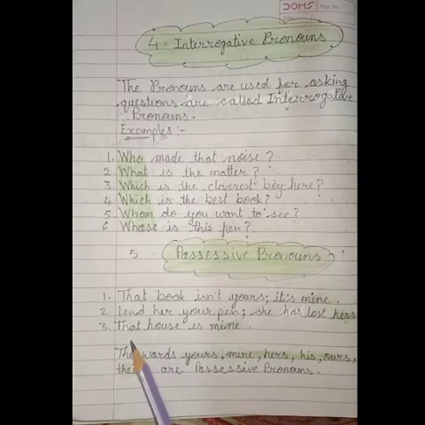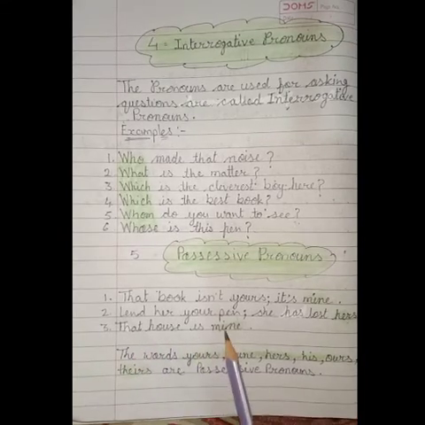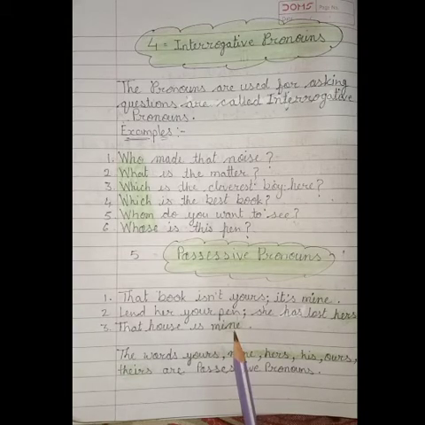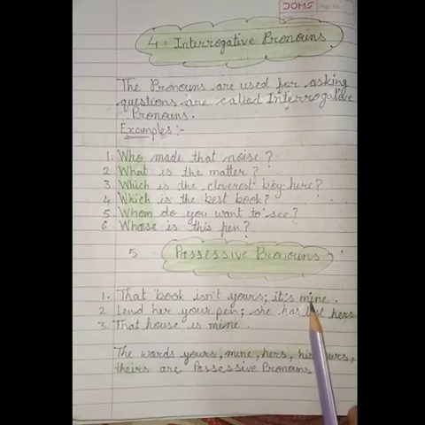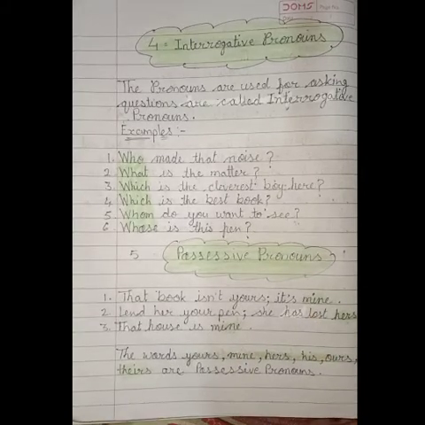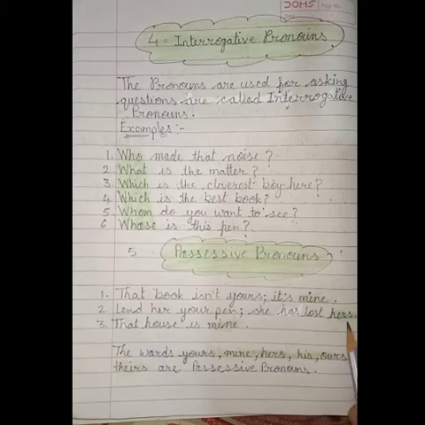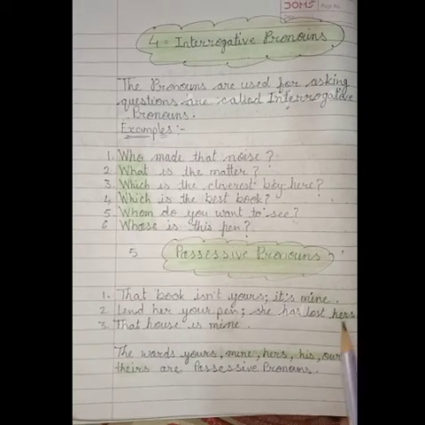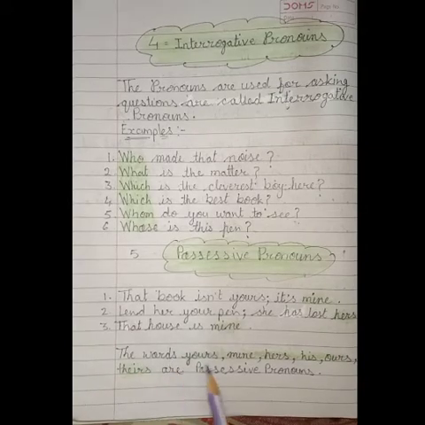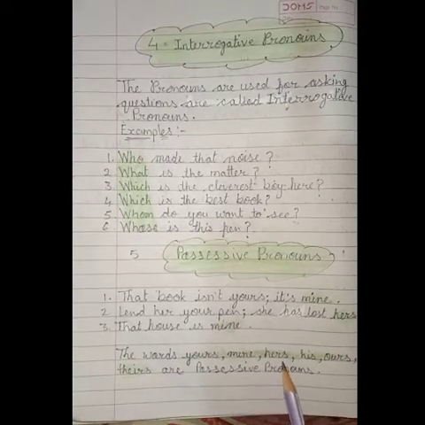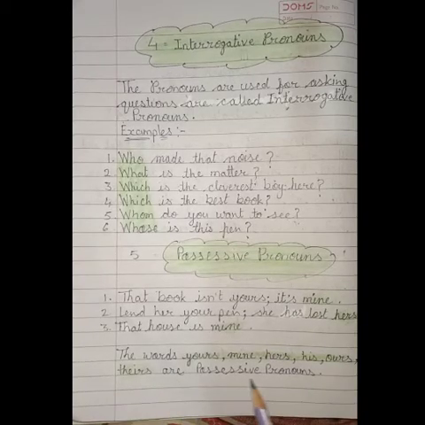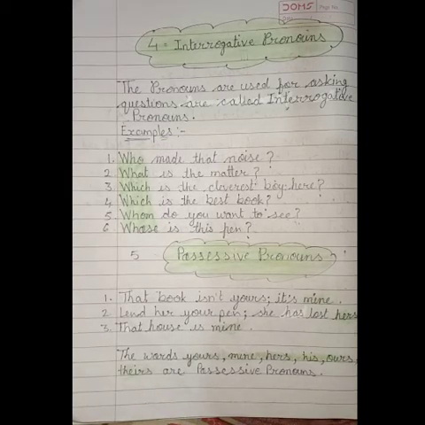And the third example is, that house is mine. This word mine is our possessive pronoun. This mine word we use for us, and hers is for girls. And here you can see the words yours, mine, hers, his, ours and theirs. All are our possessive pronouns.